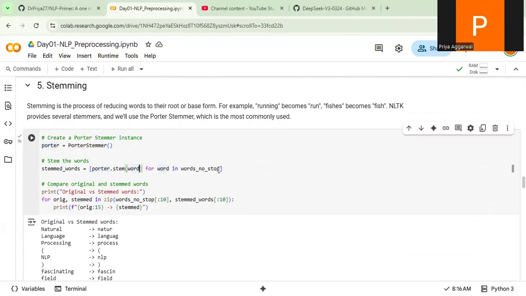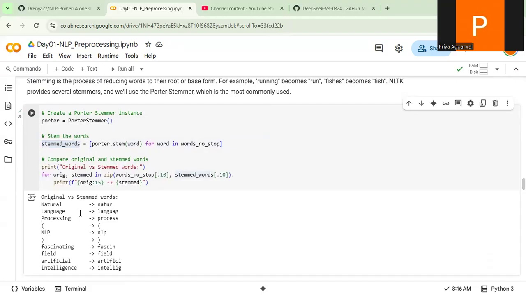Now, let's suppose I removed the stop words, so words no stop. Now I'll be working on the tokens which are not stop words. I am iterating over all the tokens and calling porter.stem, this function stem, applying it token by token. Once I do that, the stemmed words come in. If you see below, I am printing the original token. The original token was natural and it got converted to natur. This is the stemmed word. Language got converted to languag.